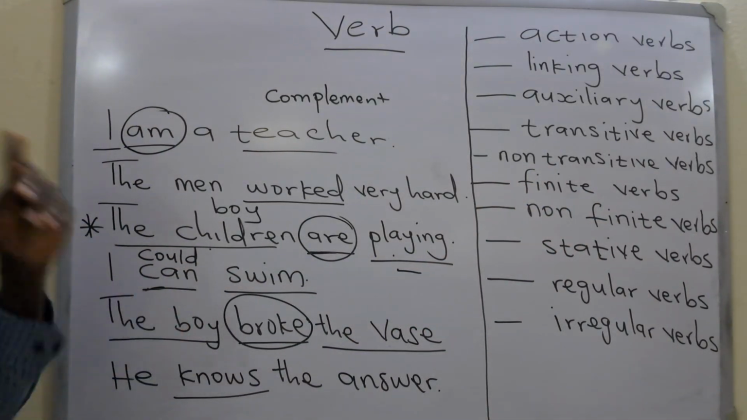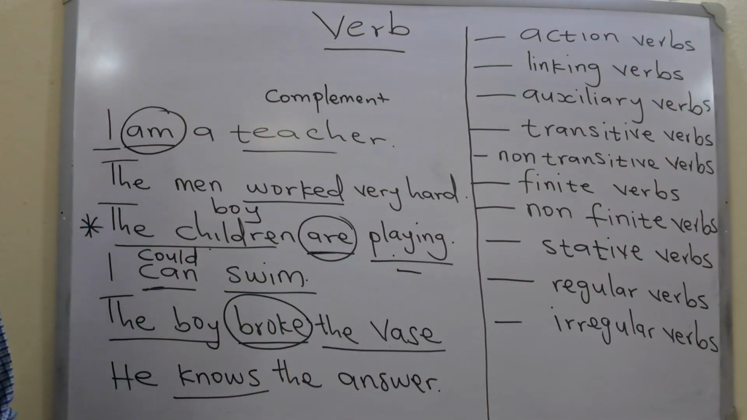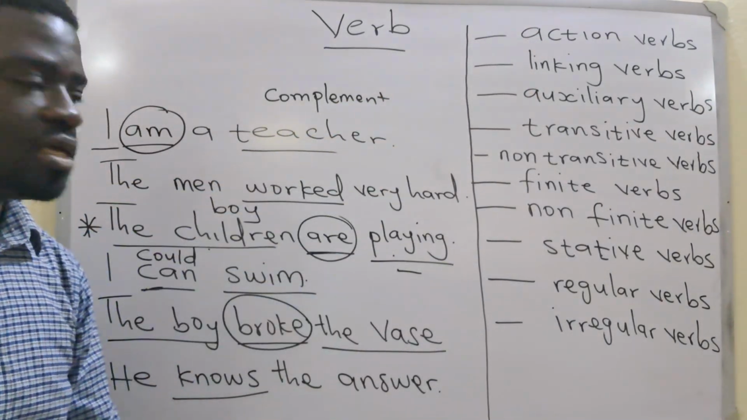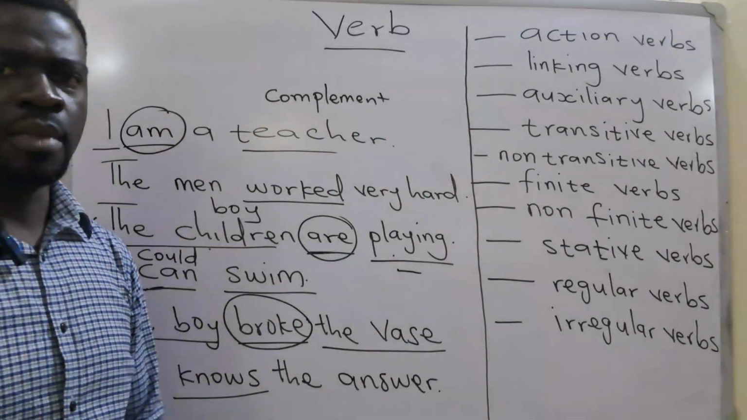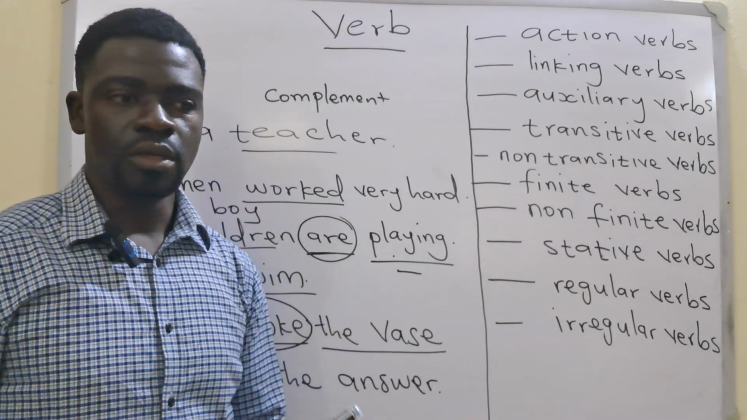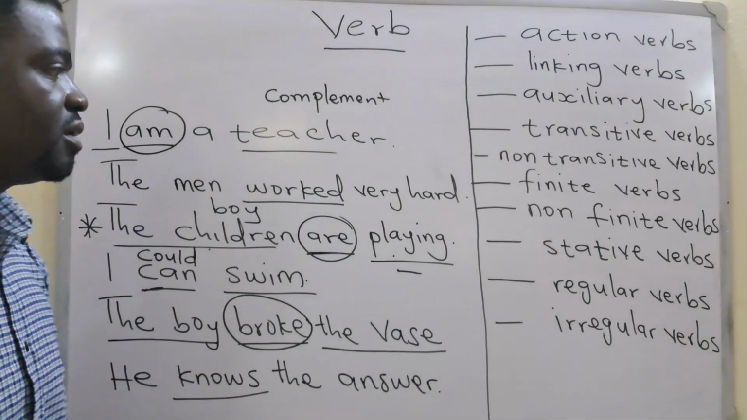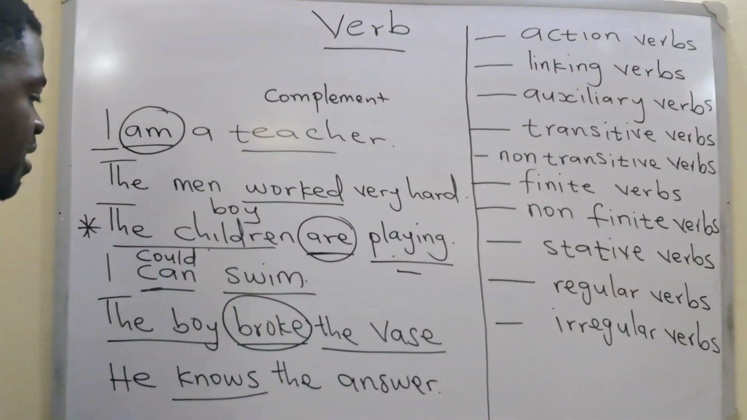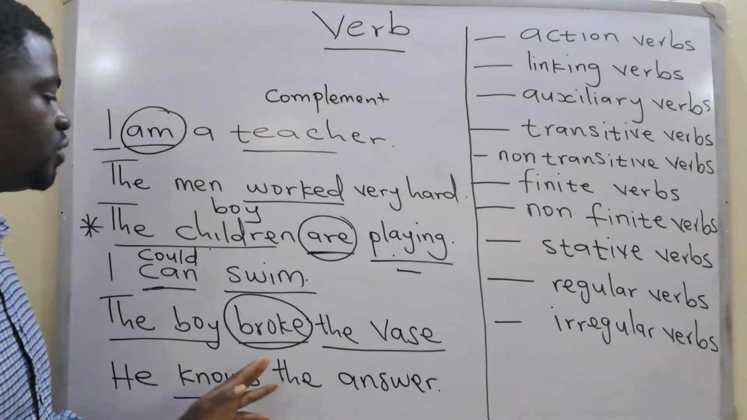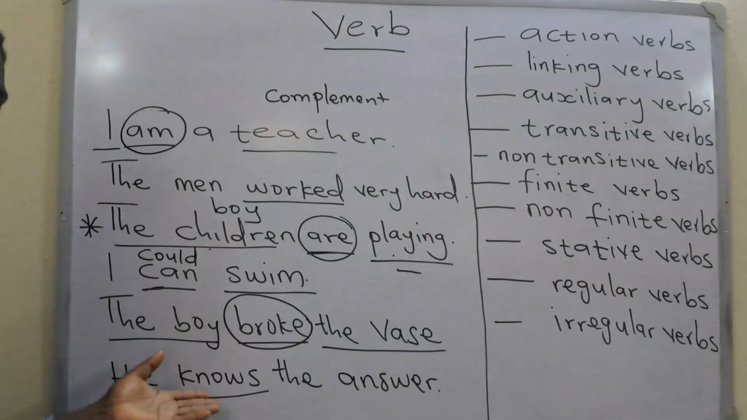Then there are verbs that are stative. Remember, I said earlier that some verbs indicate action or activity. There are other verbs that don't mark action. Instead, they express your state or condition or possession. Those are the stative verbs. So stative verbs are the verbs that indicate your state. For instance, he knows the answer. This is just his state, his condition.